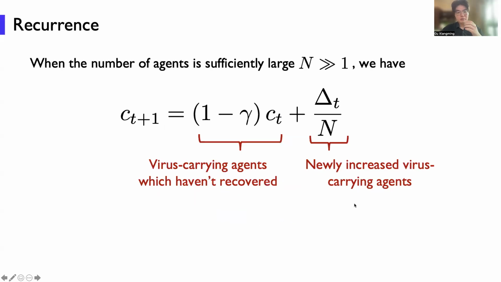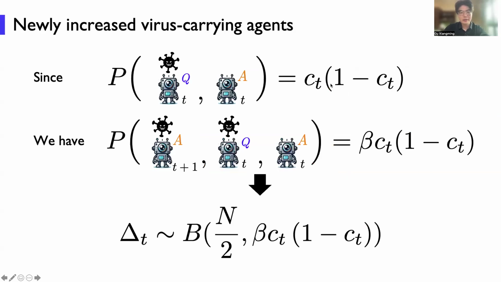Okay, so next we model the recurrence between two consecutive chat rounds. In the next chat round, the ratio of virus-carrying agents is the remaining virus-carrying agents in the current chat round, because we need to deduct the recovered agents, and we need to add the newly infected virus-carrying agents. So this is represented by delta t. Next, we need to compute delta t.